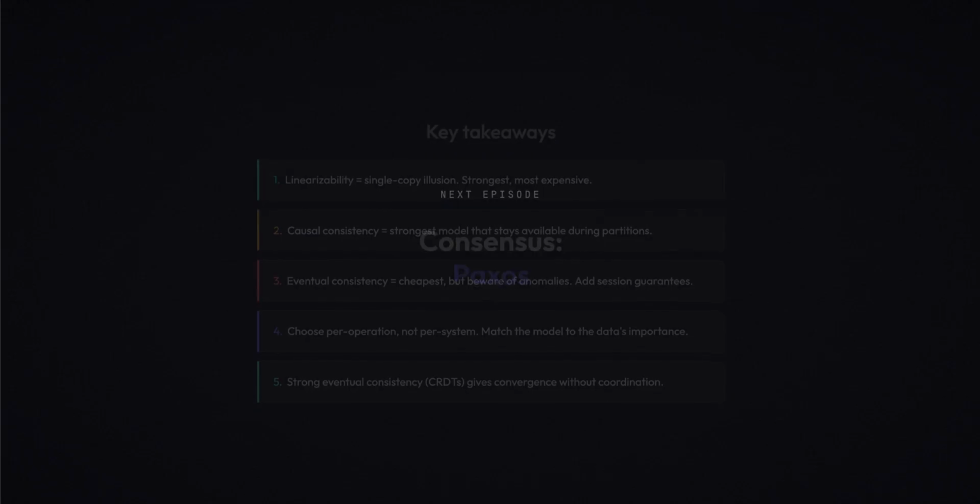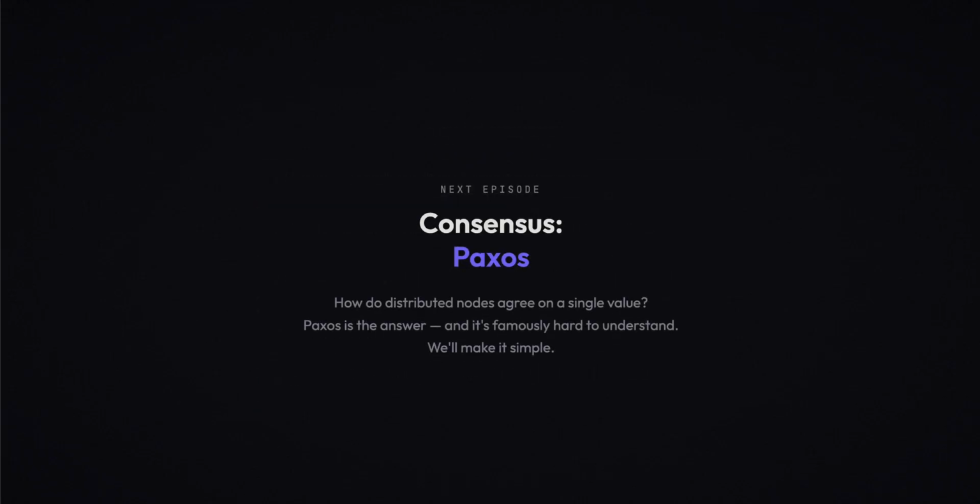In the next episode, we finally tackle consensus. How do multiple nodes agree on a single value? This is the problem that Paxos solves, the algorithm that Leslie Lamport described using the metaphor of Greek legislators on the island of Paxos. It's famously difficult to understand. Papers have been written about how hard it is to understand, but we'll break it down step by step, and by the end, you'll see the elegance behind the complexity.